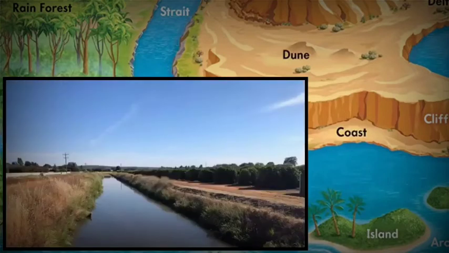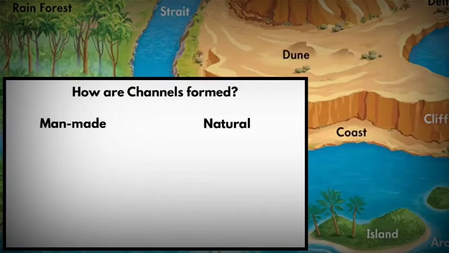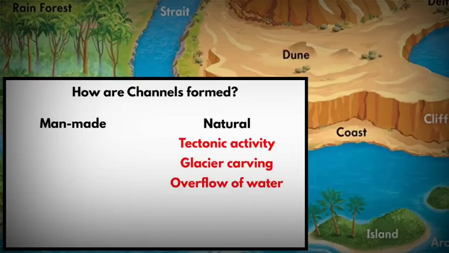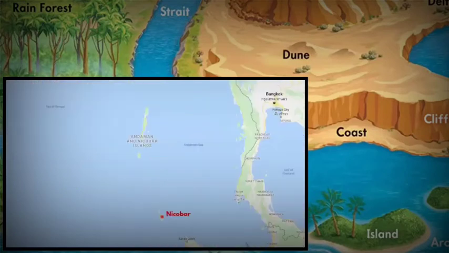Around the world, you will find both small as well as big channels. That means channels are created both naturally as well as by humans. Natural processes include tectonic activity, carving of land mass due to glaciers, and overflowing of water bodies. Man-made processes include digging up the land so that large ships can pass through them. A good example is the English Channel. It separates southern England from northern France. In India, we have the 10-degree channel that separates the Andaman Islands and the Nicobar Islands from each other in the Bay of Bengal.